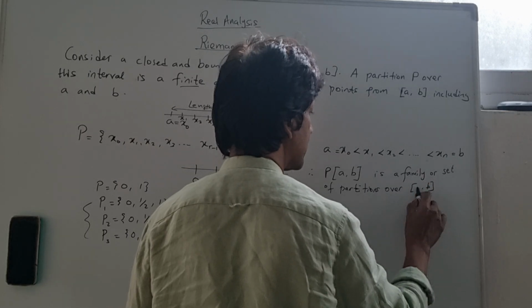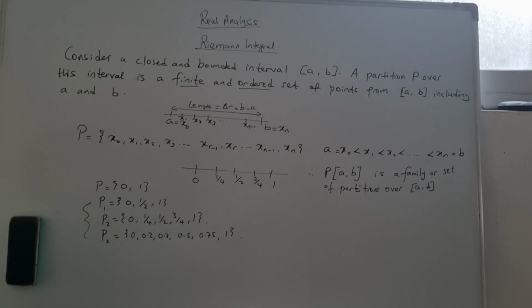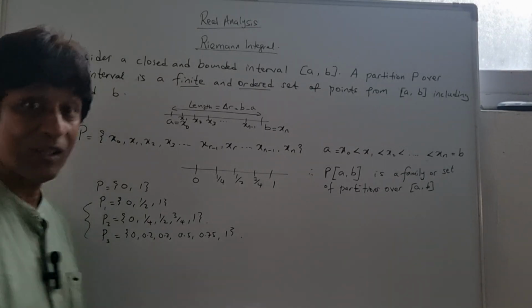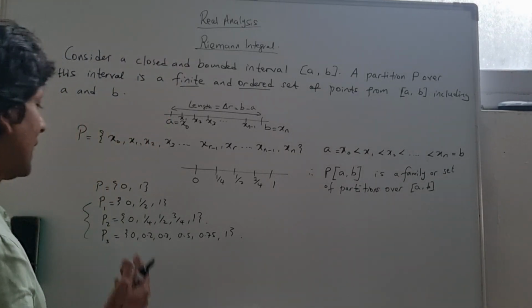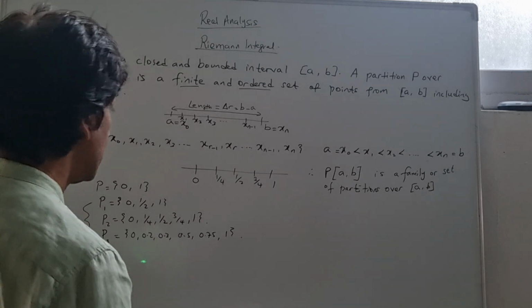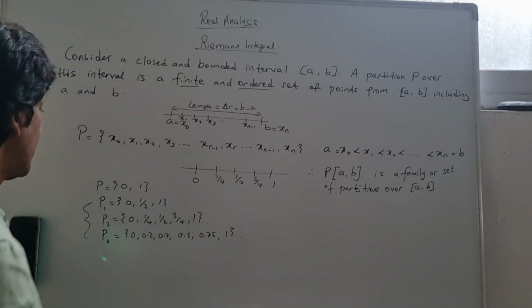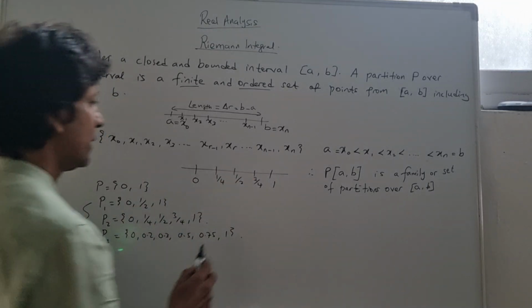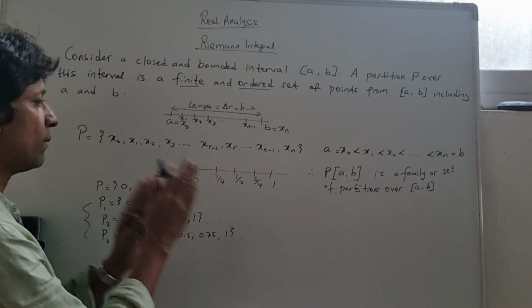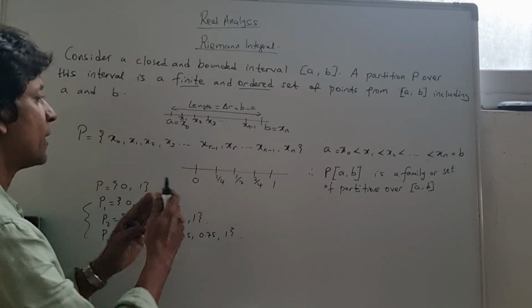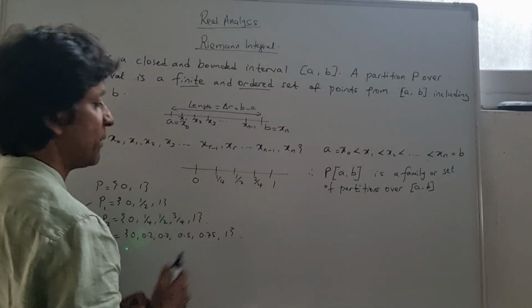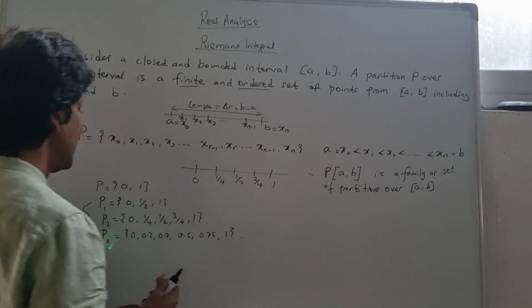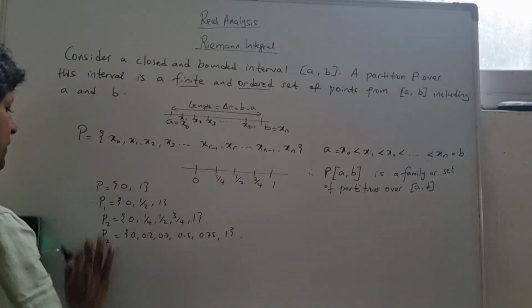So here we are. Now this is what we understand by a set of partitions, family of partitions. Now again, if I talk about these partitions, you can clearly see that quickly the idea of refinement of partitions immediately comes into perspective.